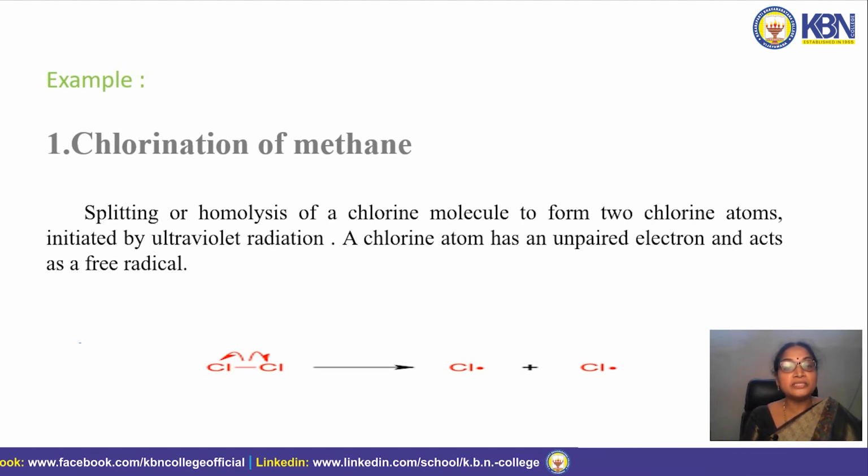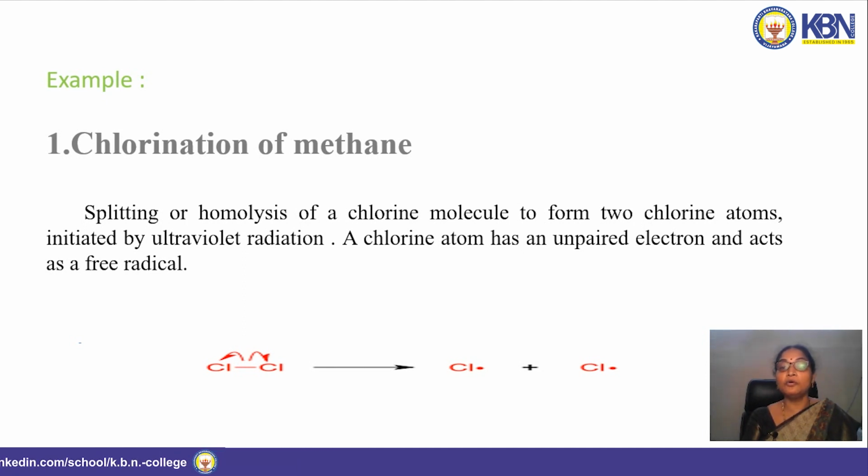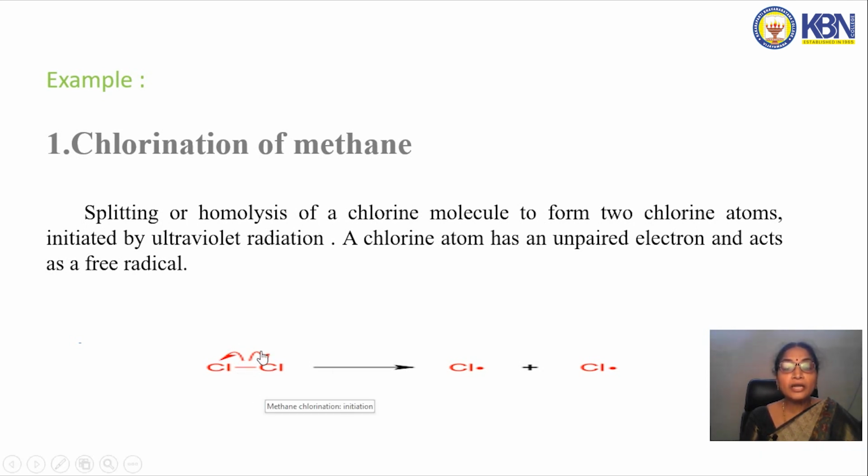So the first step is the homolytic cleavage of chlorine into chlorine radicals in the presence of light. The homolytic cleavage of the chlorine molecule into 2 chlorine atoms or chlorine free radicals is initiated by light. Homolytic cleavage means the cleavage of a bond takes place with equal sharing of electrons.